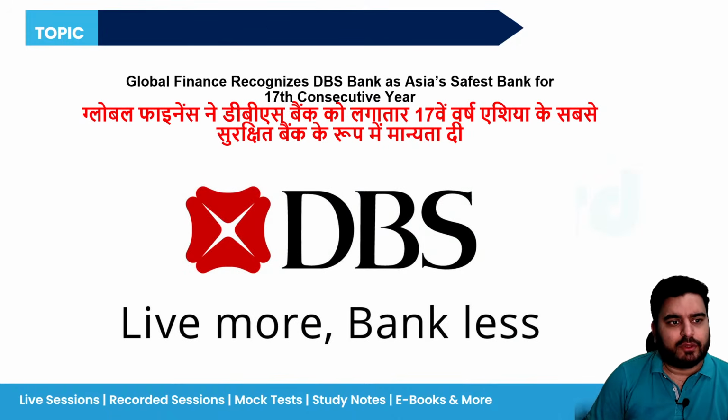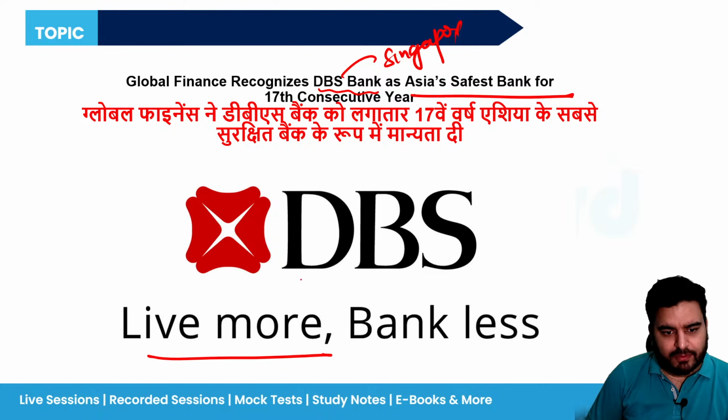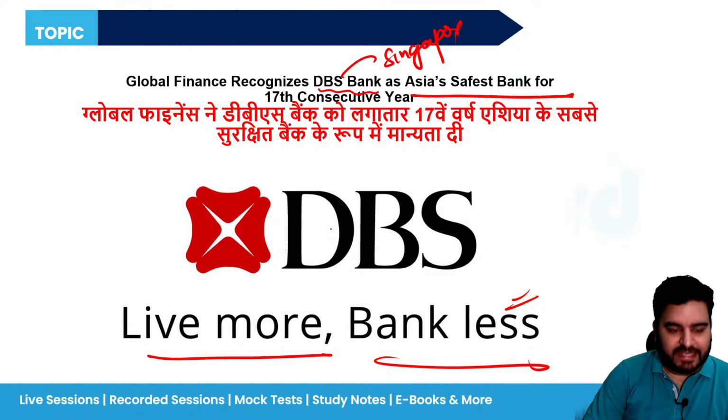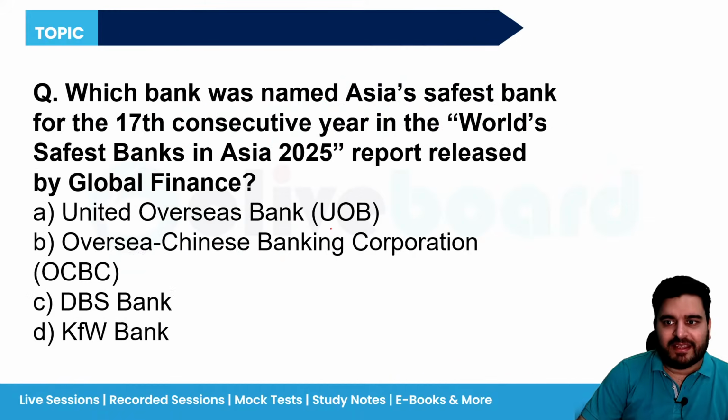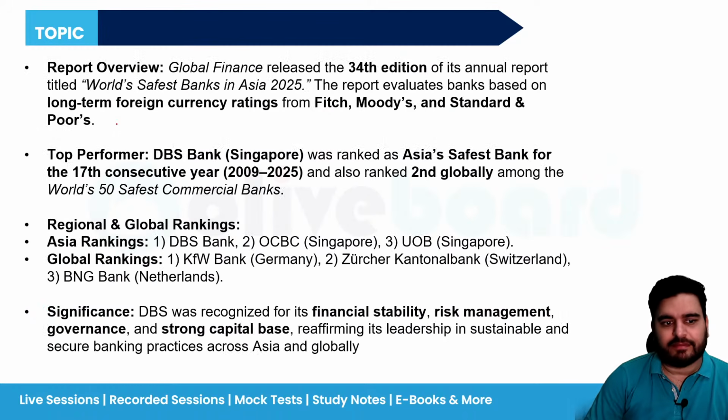The next news is Global Finance recognizes DBS Bank. DBS Bank is from Singapore. Please remember this thing. As Asia's safest bank for the 17th consecutive year. It has a tagline of Live More, Bank Less. Very interesting tagline. So which bank was named Asia's safest bank for the 17th consecutive year? That is the DBS Bank of Singapore. Right? So just remember the Asia's safest bank.